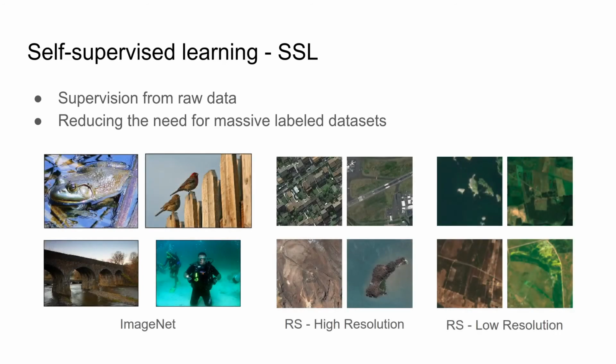This is especially interesting in areas like remote sensing, where we do not have huge labeled datasets like ImageNet, and where transfer learning from ImageNet might be a non-optimal approach, as remote sensing images look quite different from the images in ImageNet, like we show in these pictures. Besides, in remote sensing, a lot of times we have multispectral images available, which further limits the usage of ImageNet pre-trained networks, as they are trained only on RGB images.